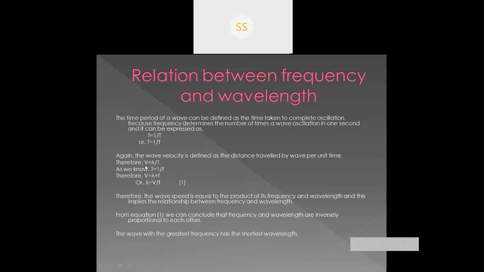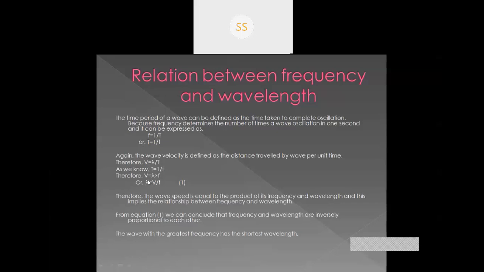Lambda is the distance traveled by the wave and t is the time taken during one vibration. Therefore v equal to lambda by t. Again, you know that t equal to 1 by f, and if we put the value of t in this place, then v equal to lambda into f.